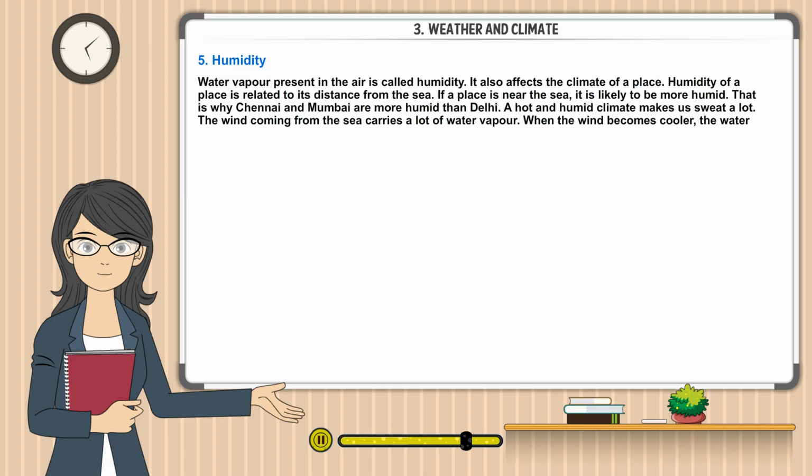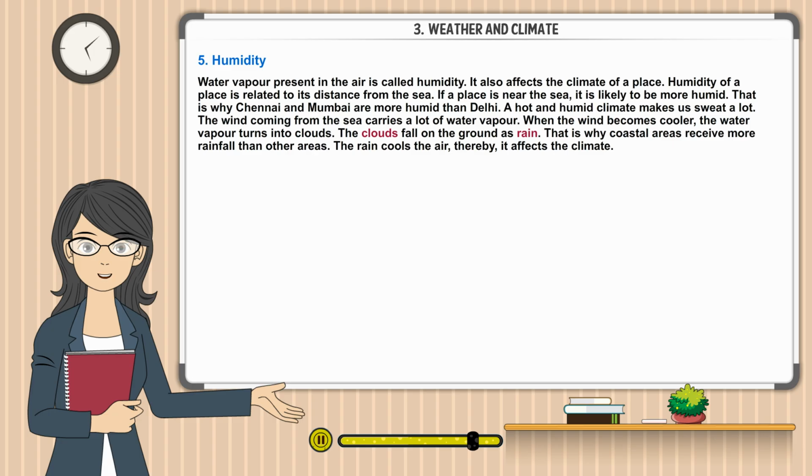The wind coming from the sea carries a lot of water vapor. When the wind becomes cooler, the water vapor turns into clouds. The clouds fall on the ground as rain. That is why coastal areas receive more rainfall than other areas. The rain cools the air, thereby it affects the climate.